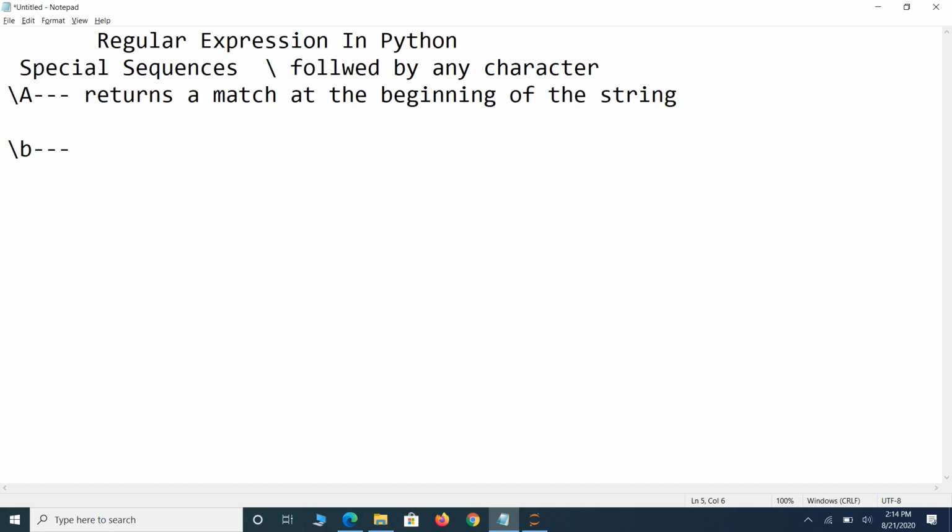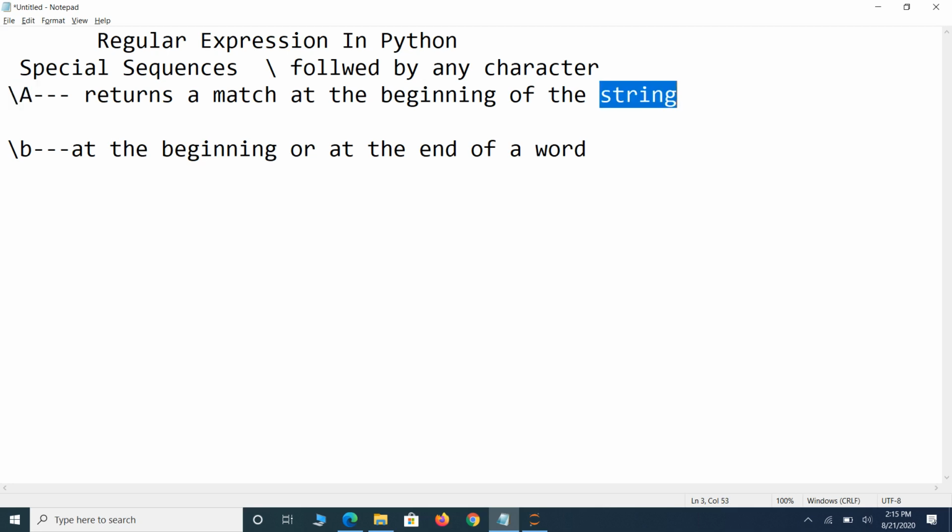It is used to check whether a given pattern is at the beginning or at the end of a word. Observe the difference. Backslash A checks whether the given pattern is at the starting of the string, but backslash b specifies the given pattern is present at the beginning or at the end of a word.